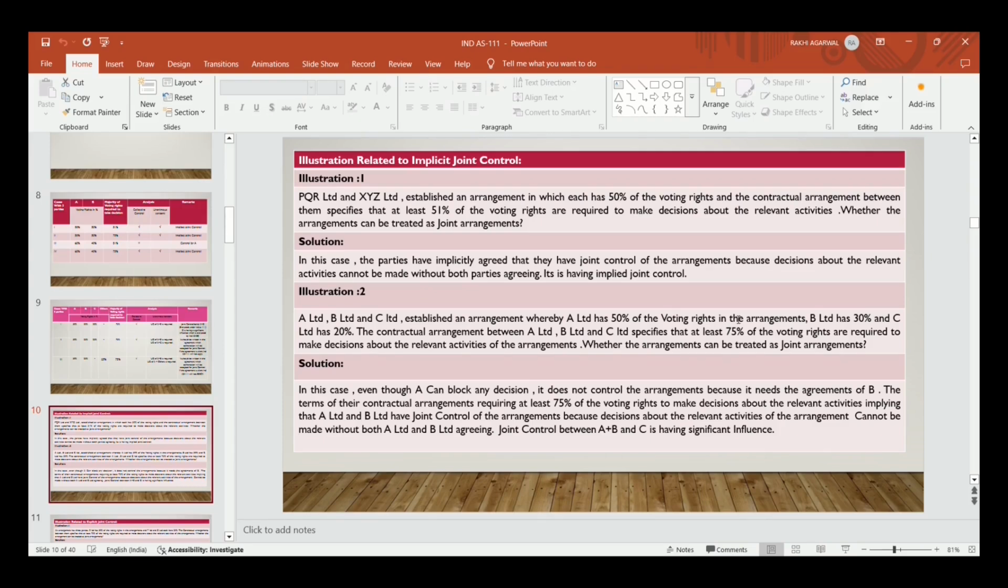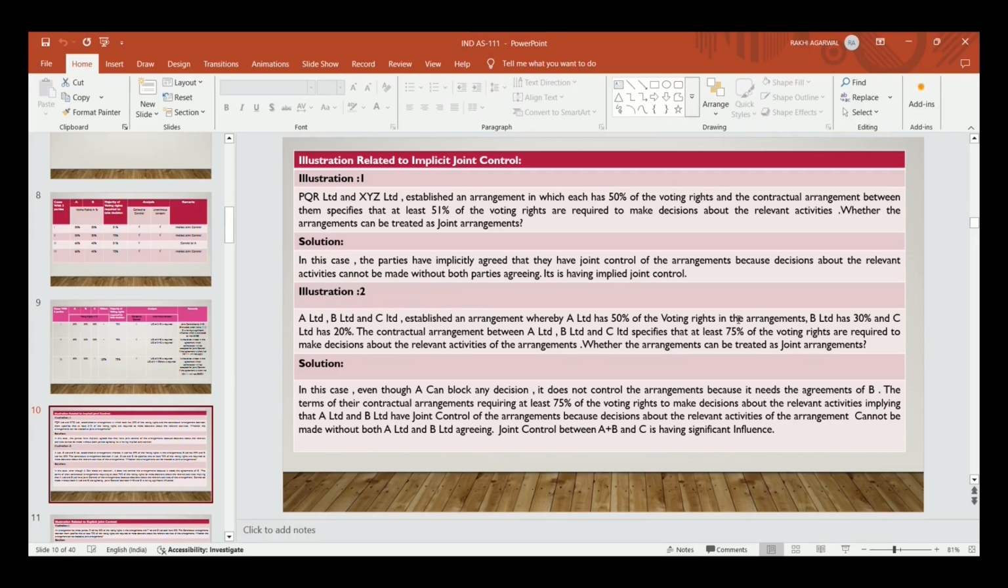The terms of their contractual arrangement require at least 75% of the voting rights to make decisions about the relevant activities, implying that A Limited and B Limited have joint control. In this case it implies that A Limited and B Limited can take decisions because they have joint control over the arrangement, because decisions about the relevant activities of the arrangement cannot be made without A Limited and B Limited agreeing. So only if both the parties agree is the decision passed.